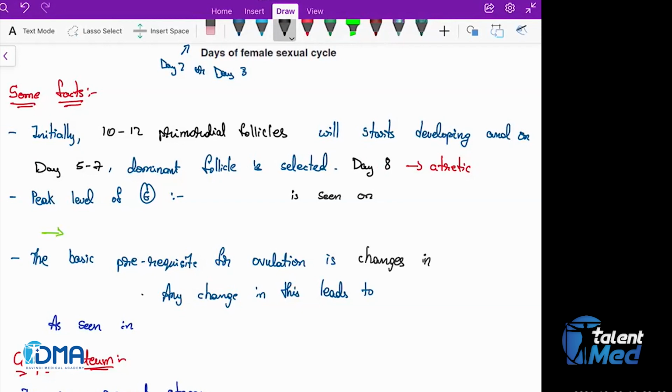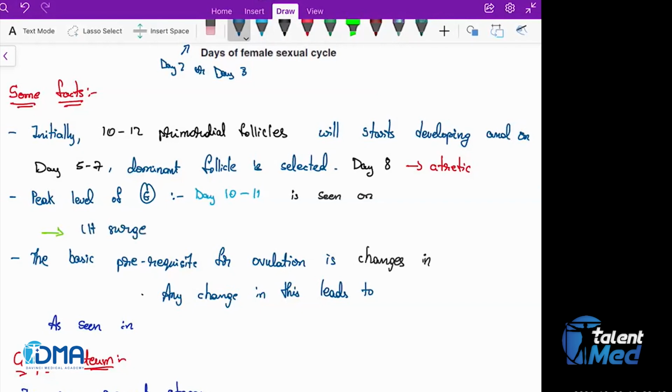Okay. So when can we see the peak levels of estrogen? On which day? Day 10 to 11. Day 10 to day 11 is the day on which you'll see the maximum levels of estrogen. What will this maximum level of estrogen do? Induce the LH surge.